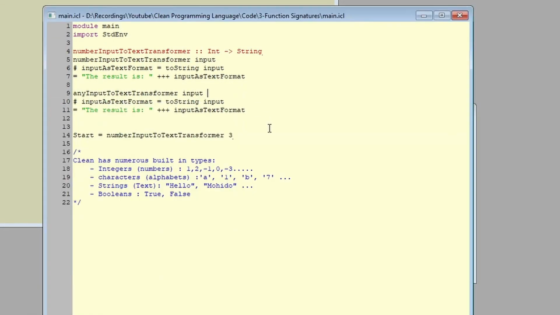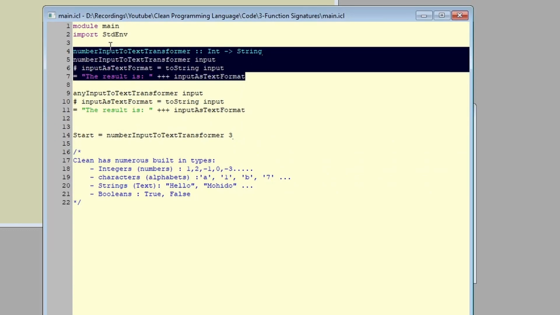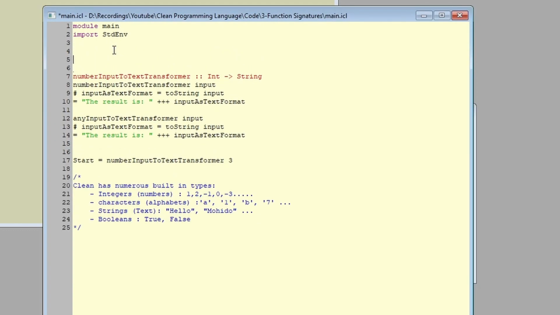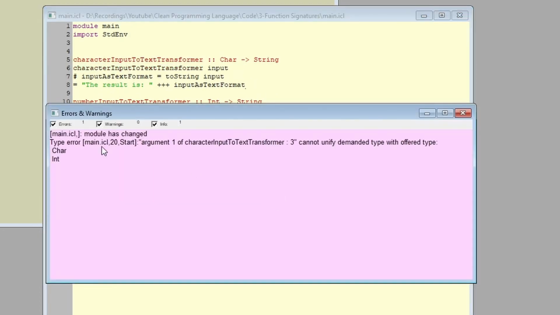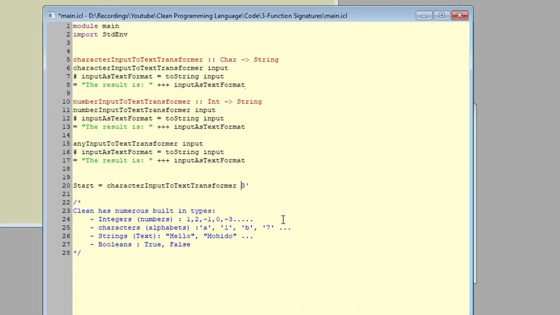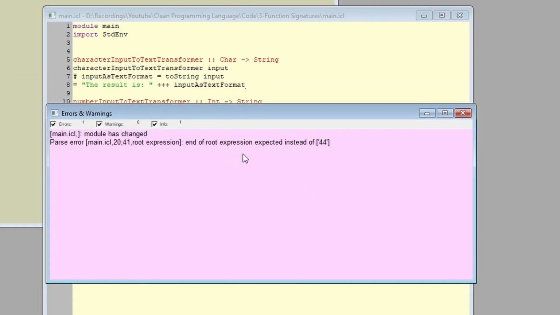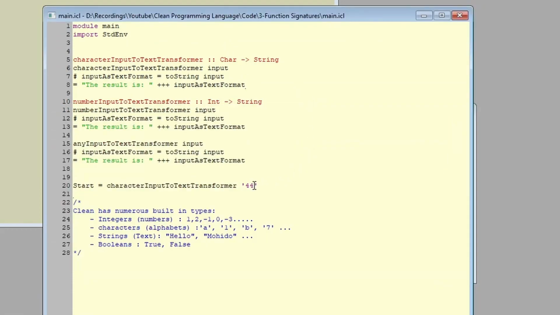To demonstrate further, let's create another function that only accepts a character or a letter as an input. Let's copy the exact same function and then change the name once again. Then let's change the input type of the new function to a character type, or Char as Clean loves to call it, and rerun the experiment once again. And it will fail on all cases except when the input is a character. One last thing to keep in mind is that characters only consist of a single letter. Trying to write multiple letters in single quotes will give us back an error.